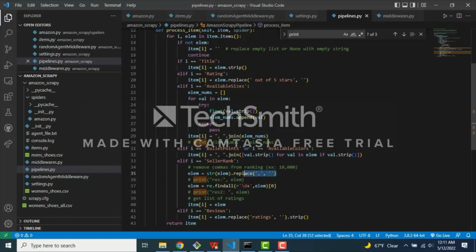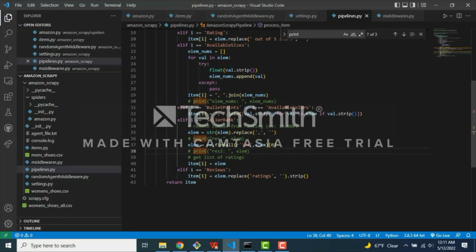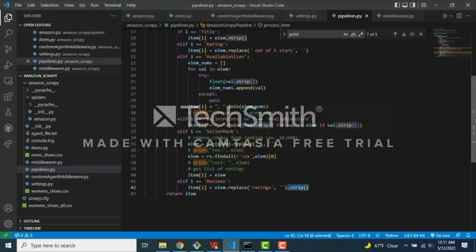We're just going to be removing the commas. A little bit more that I also do here is I want just the first ranking. Amazon seems to have multiple rankings on a page. I just want the first one, like the global one. That's a little bit easier to work with. And then a little bit more removing of the spaces.